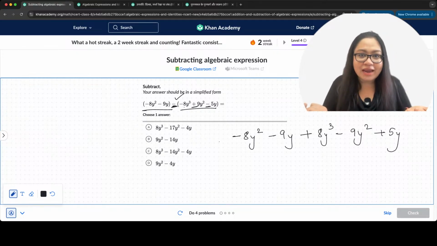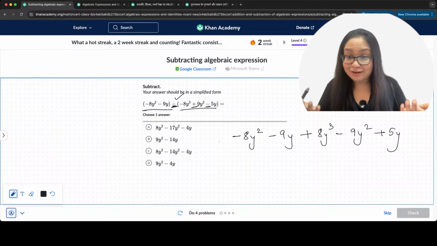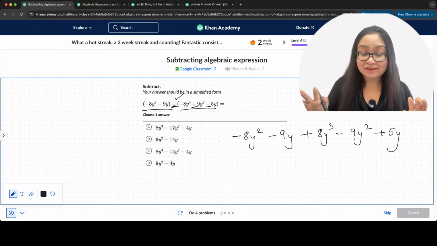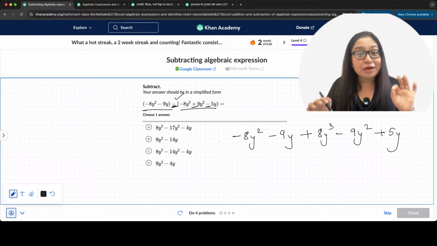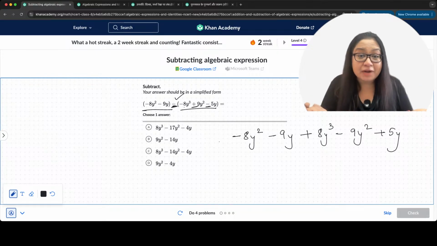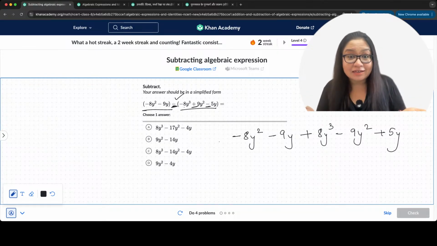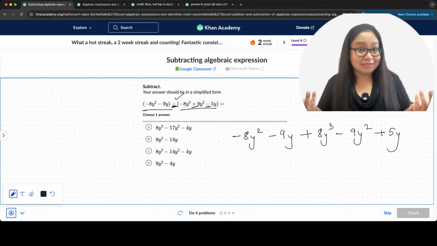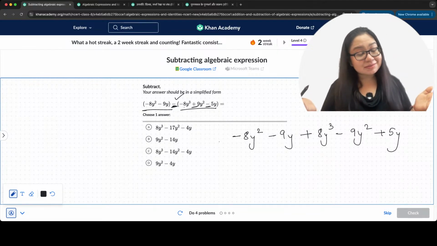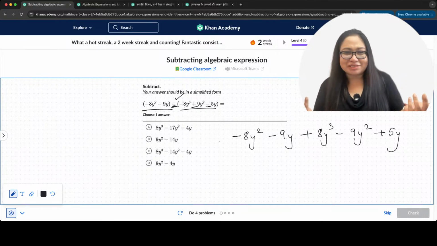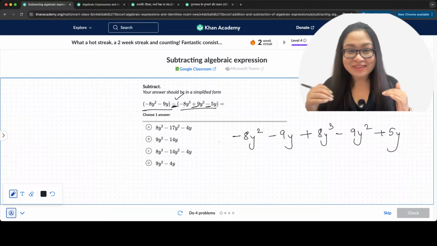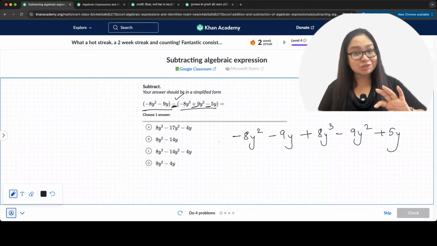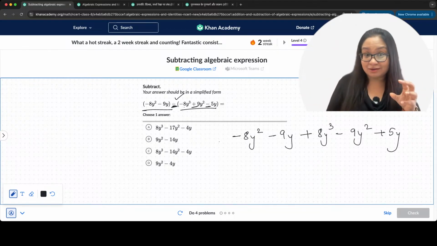And now we go ahead and resolve it. Very simple. The only thing between subtraction and addition is that you open the brackets according to sign. That's it. Once you have opened the brackets, it's all fair game. We're just doing the same thing. Here as well, we take like terms together.